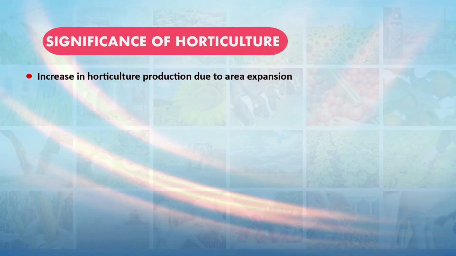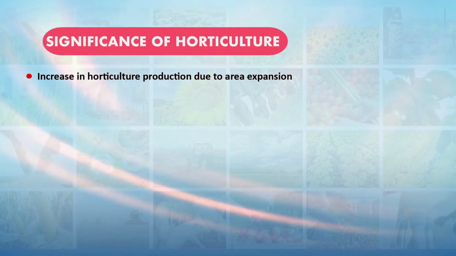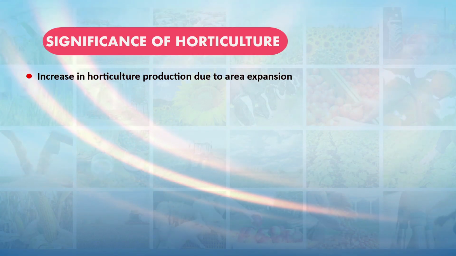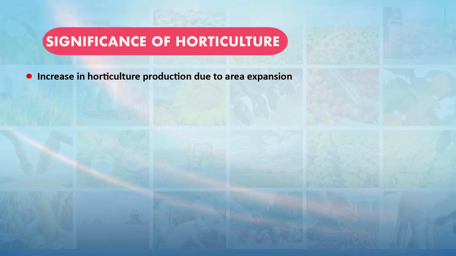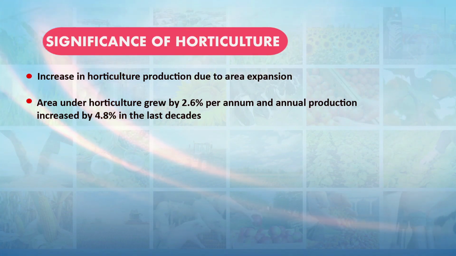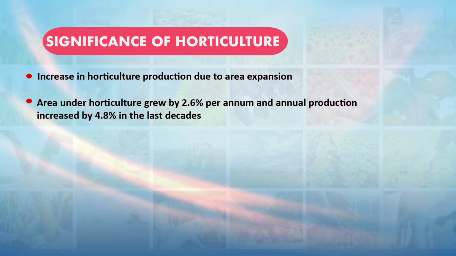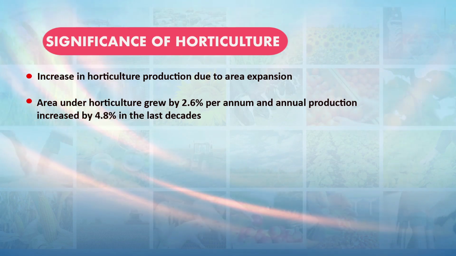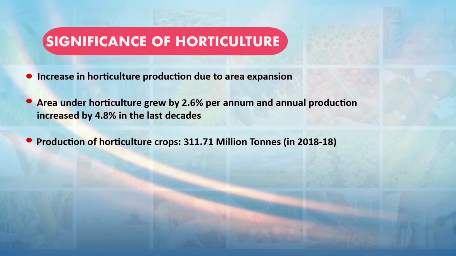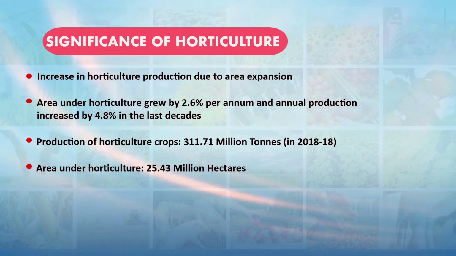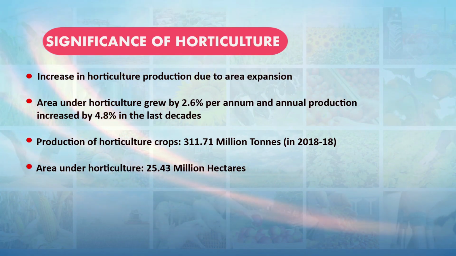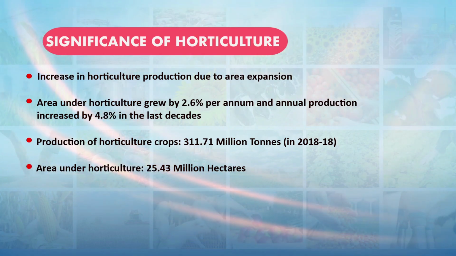So, out of the total plan outlay for the agriculture sector, the share of the horticulture sector is increasing over the period of time. We have also seen an increase in horticulture production due to two reasons. One is area expansion. The area under horticulture has grown by 2.6% per annum, and production has increased by 4.8% in the last decade. Production of horticulture crops is now 312 million tons in 2018-19, and the area under horticulture is 25.43 million hectares.